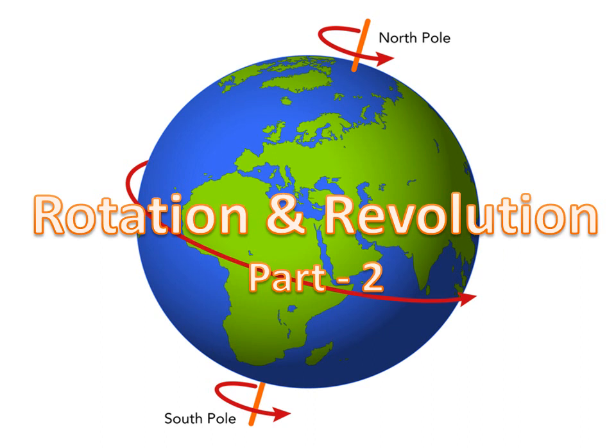Welcome back, students. Today I will start with the second lecture on rotation and revolution. In the previous lecture, I explained the meaning of rotation and revolution and the effects of rotation. In this lecture, I will explain the effects of revolution, solstice and equinox, the angle of incidence and the duration of daylight, the cycle of seasons, and twilight in low and high latitudes.